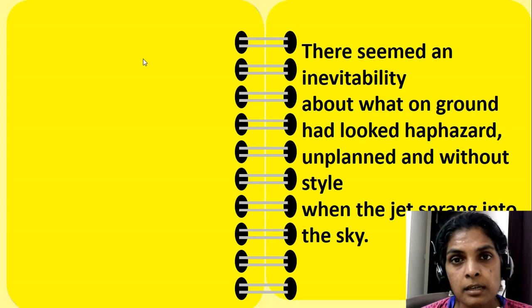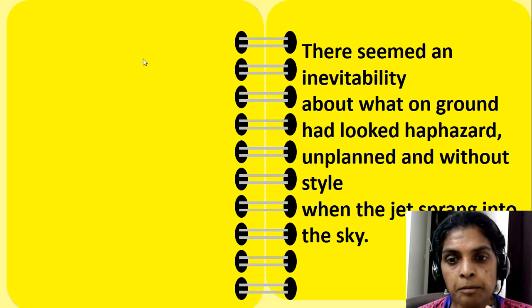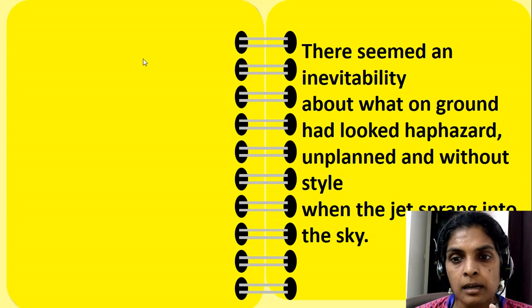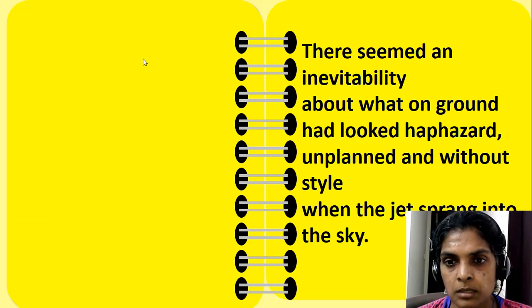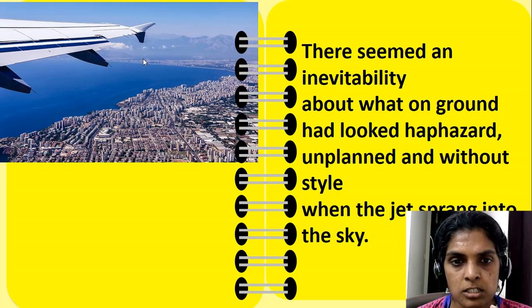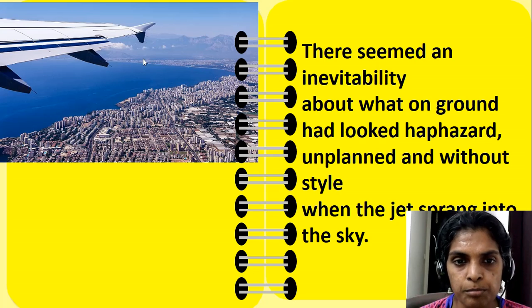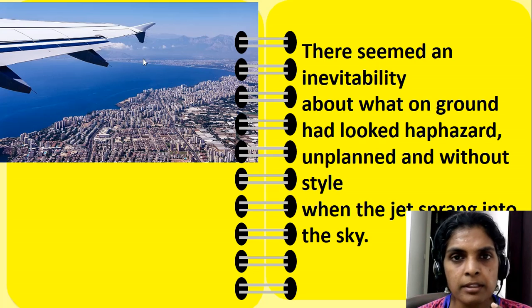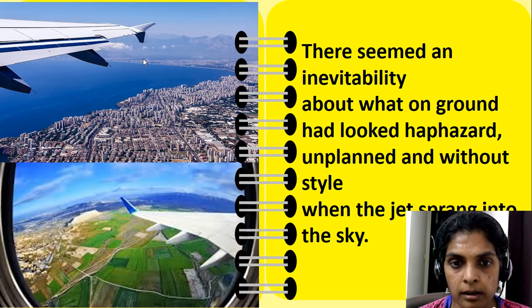What is that? It is the unplanned and without proper planning and very, very haphazard style of construction of buildings and houses. Everything is not in order.